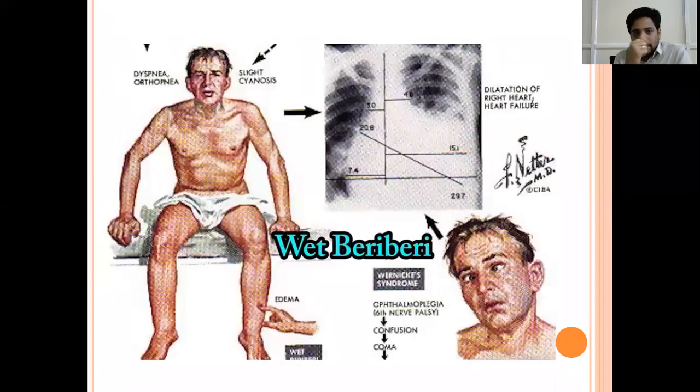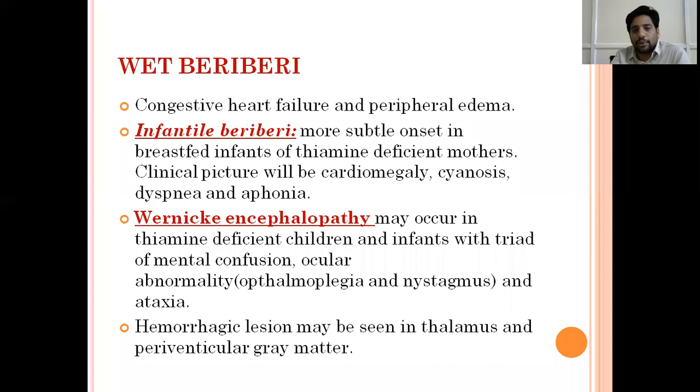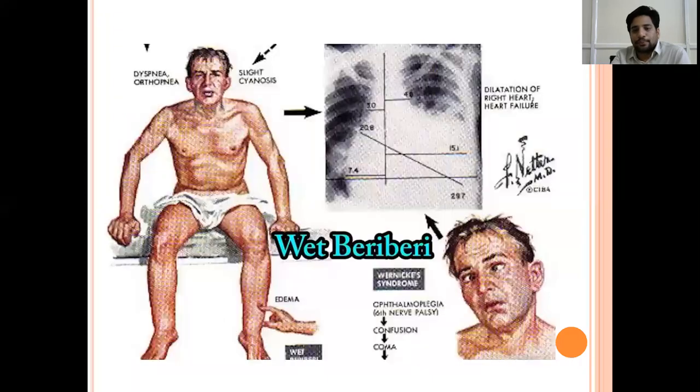See, this is beriberi. They will have difficulty in breathing, dyspnea, and they can have cyanosis also. If you see the X-ray, they will have a dilated heart, and pedal edema will be seen. And next, this right corner is Wernicke encephalopathy. The triad of Wernicke encephalopathy: mental confusion, ocular abnormality, and ataxia.